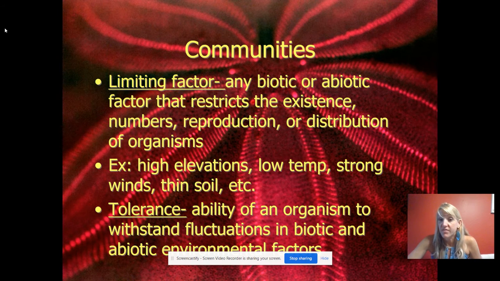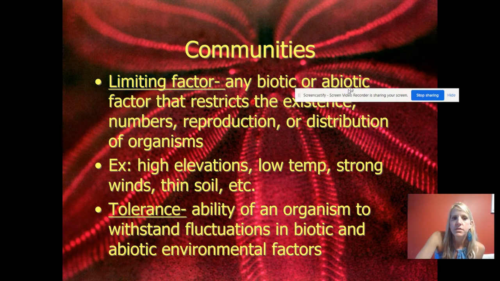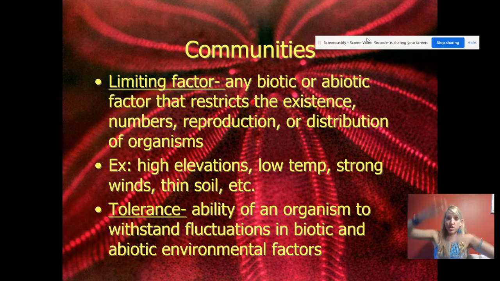Other examples are high elevations. That's going to determine what can live there. It's going to keep the population down. Low temperatures, if they could cause organisms to freeze, keep the population down. Strong winds, thin soil, any of those things can keep the population down. The other term I wanted to go over is tolerance. Tolerance is the ability of an organism to withstand fluctuations. So like high temps, low temps, high temps, low temps. That would be huge fluctuations in biotic and abiotic factors.